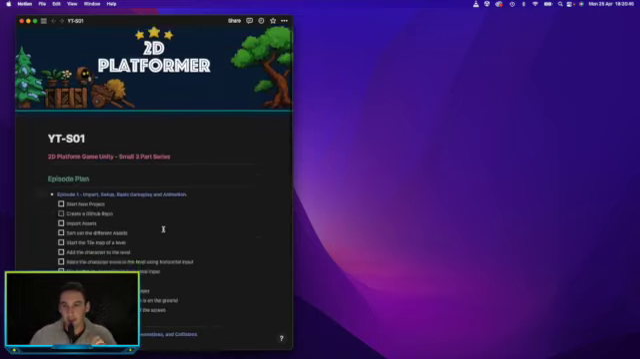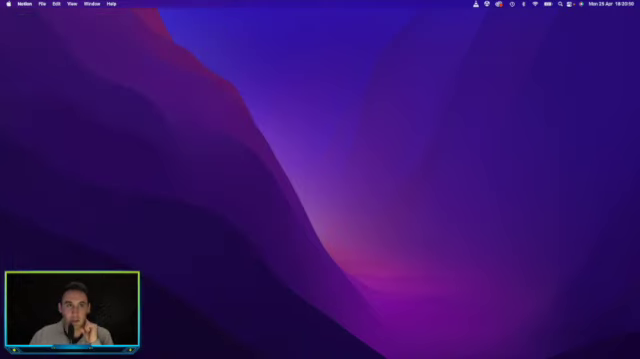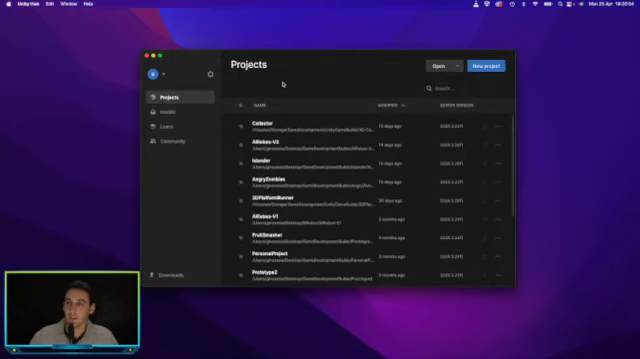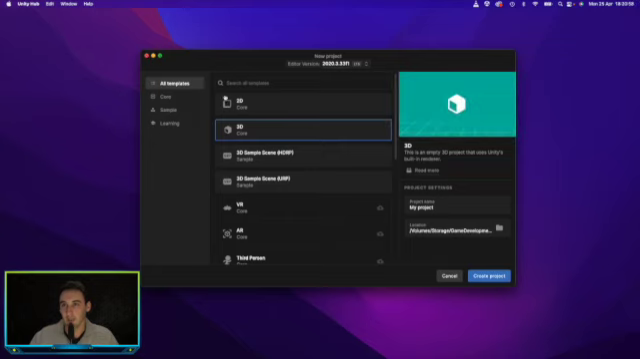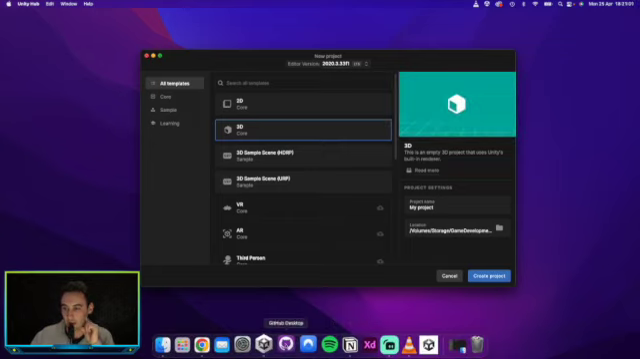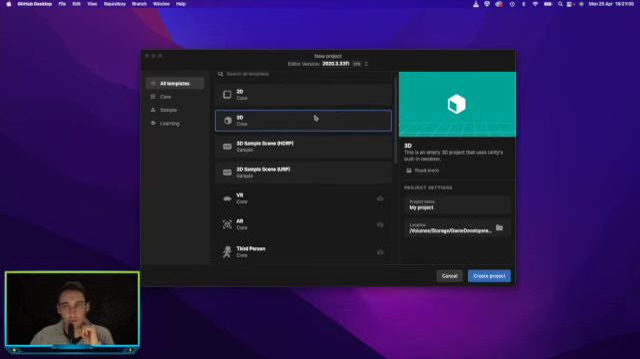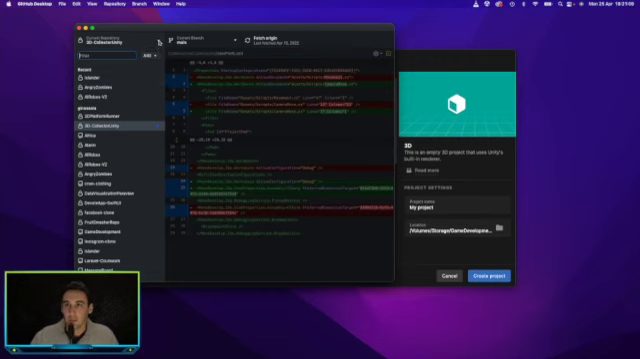So having said that, let's go ahead and start our project. If we open up the Unity hub, we can go ahead and create a new project. Actually, before that, let's go ahead and open up GitHub desktop, where we will, where's that going? Oh, here it is. So we're going to go ahead and create a new repository.